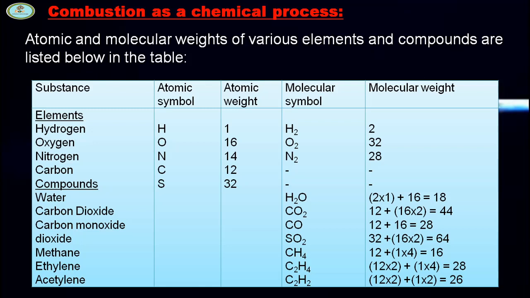The hydrogen atomic weight is 1 and molecular weight is 2. Oxygen atomic weight is 16 and molecular weight is 32. Nitrogen atomic weight is 14 and molecular weight is 28. Carbon atomic weight is 12. Sulfur atomic weight is 32. Water molecular weight is 18. Carbon dioxide molecular weight is 44. Carbon monoxide molecular weight is 28.